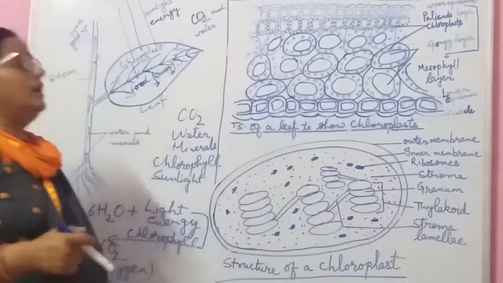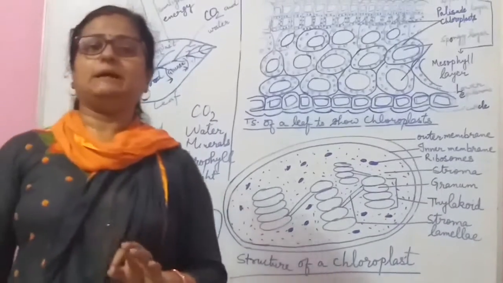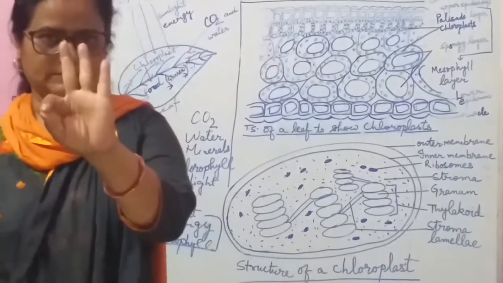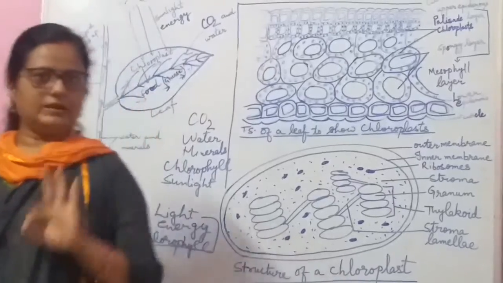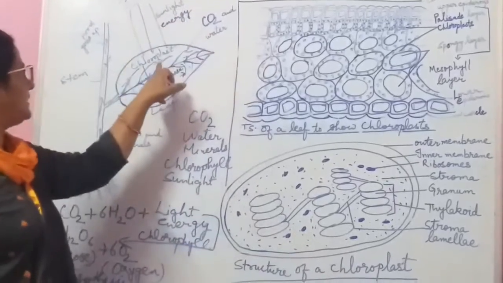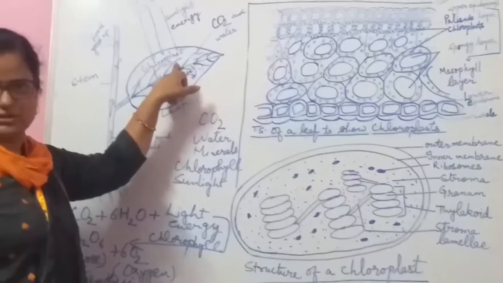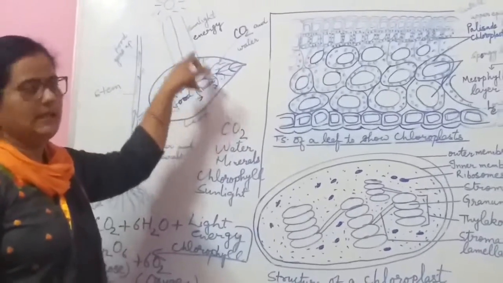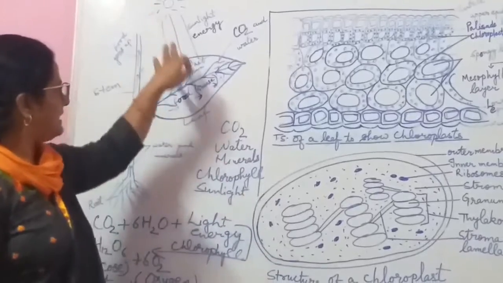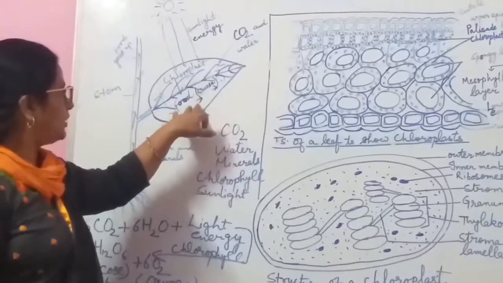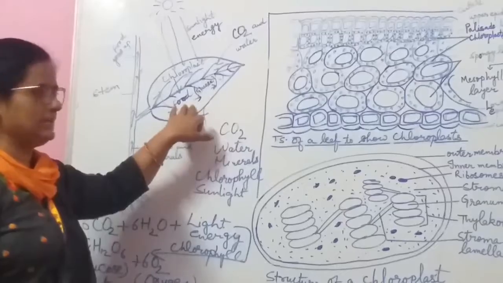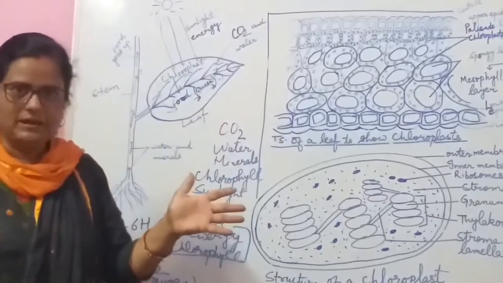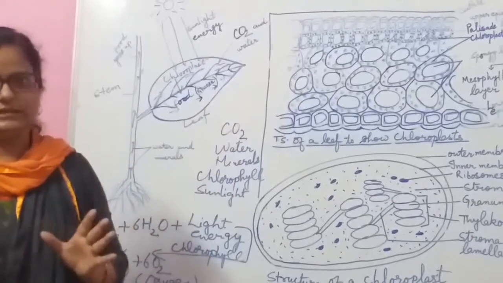Now, the process of photosynthesis is completed in three steps. Number 1, trapping of the sunlight energy. Then after the sunlight energy gets trapped, the water that is present inside the leaf gets split up and the oxygen is released.